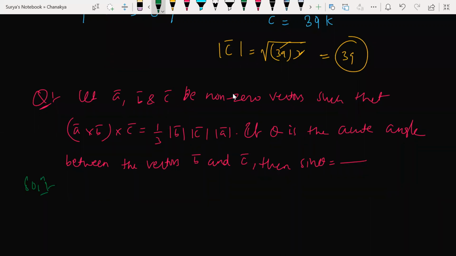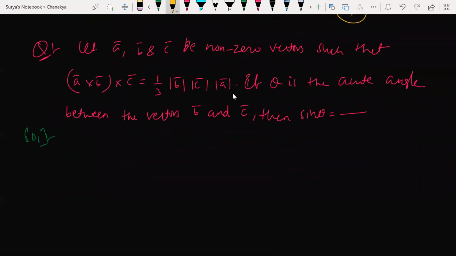Because these are JEE questions, you must try. What is the answer? Adesha, did you solve this?